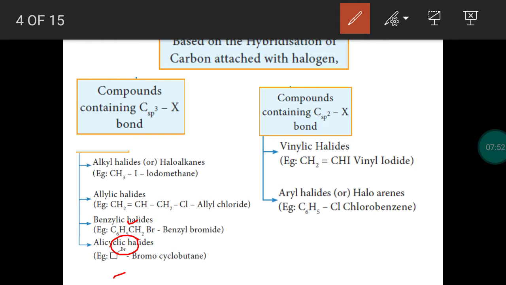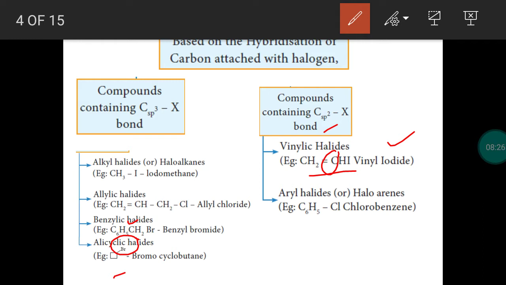This is one category. Next one is head carbon with sp2 hybridization. Example, vinyl iodide. Formula CH2=CHI. So, in ethene, a hydrogen is replaced by halogen. So, we take vinyl iodide. The carbon is sp2 hybridized carbon because the head carbon has a double bond. Carbon with a double bond is sp2 hybridized.